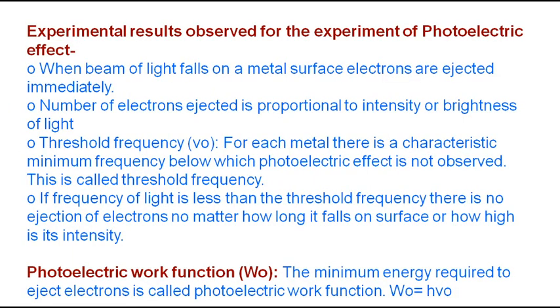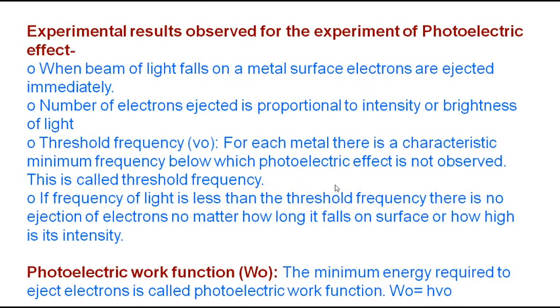So when a beam of light falls on a metal surface, electrons are ejected, and that is called photoelectrons. And the radiation that you pass should have a minimum threshold frequency to achieve this, otherwise it is not happening, right? The frequency increases the kinetic energy of the electron, and brightness increases the number of electrons ejected.